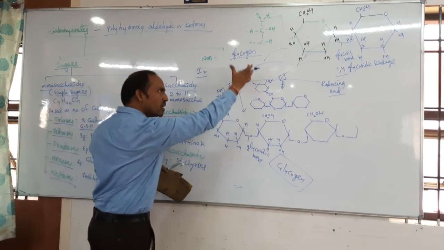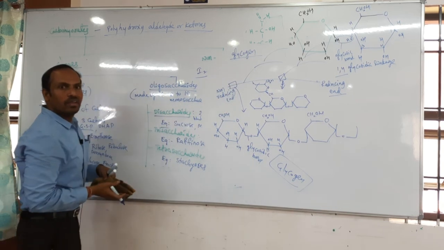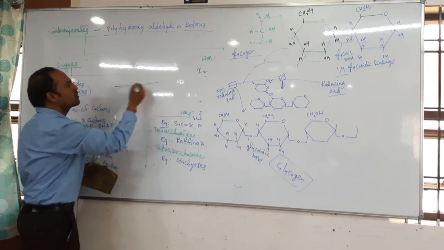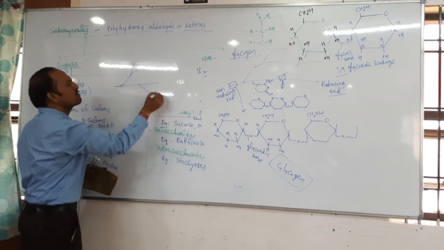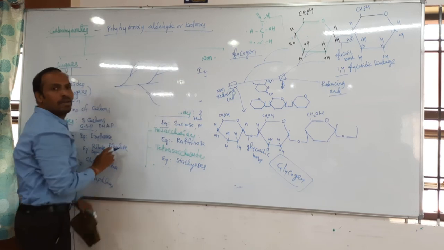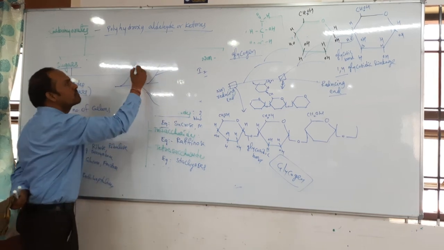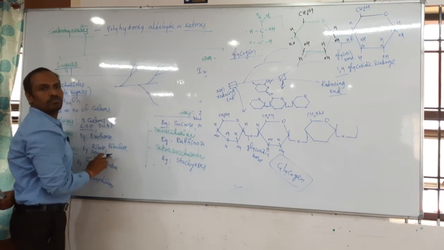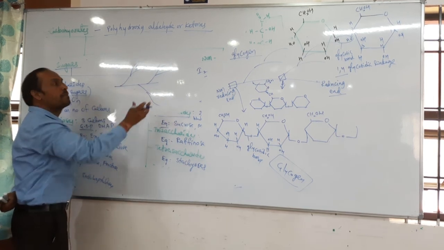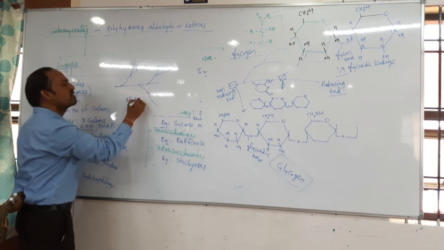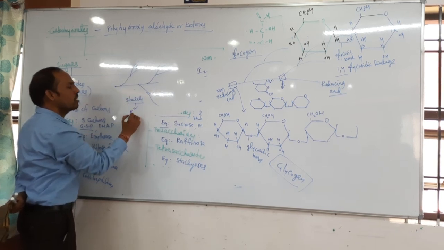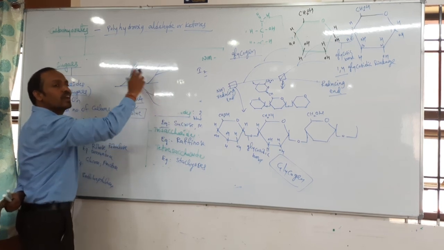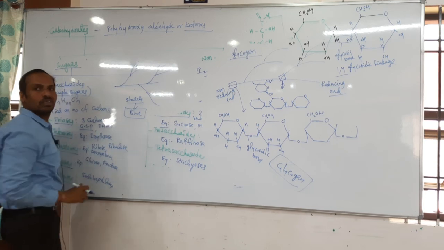Starch also looks more or less like this, with so many branches present. Iodine gets trapped among these branches. If it is trapped inside the starch molecule, it gives the blue color. So iodine is trapped inside the branches of the starch.